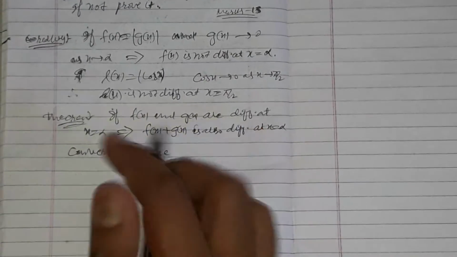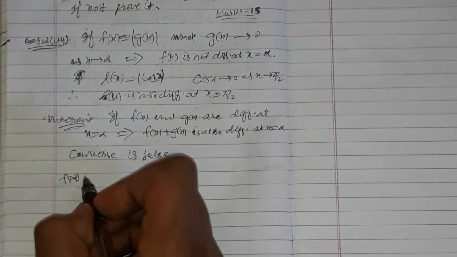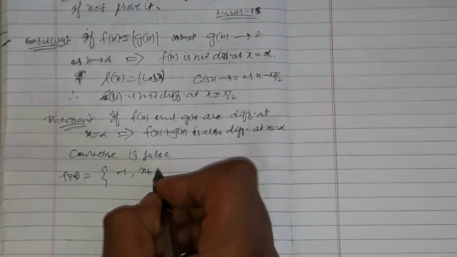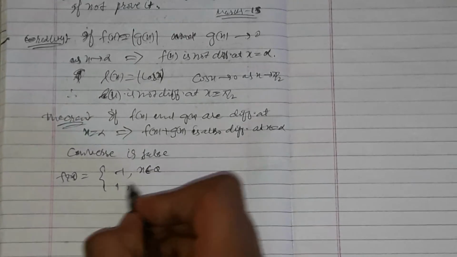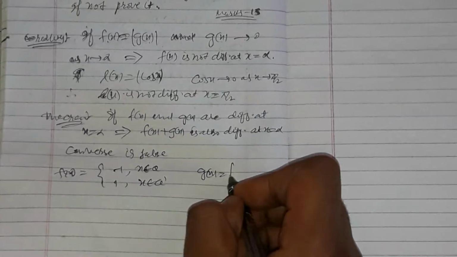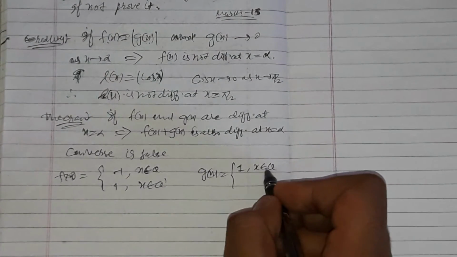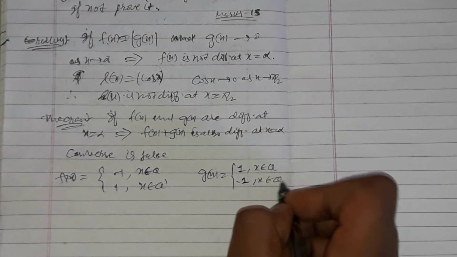Take any function f of x equal to -1 at each rational point, and let it be 1 at each irrational point, and let us take g of x as 1 at each rational point and -1 at each irrational point.